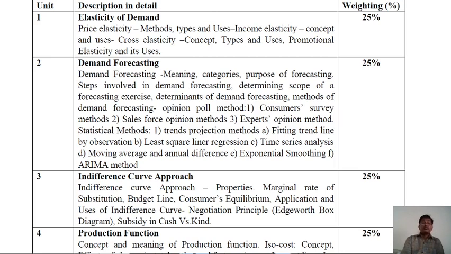Or in short, demand forecasting: meaning, objective, purpose, and method.